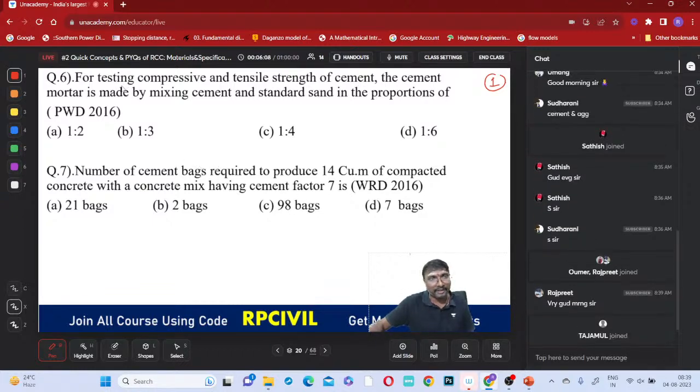Right, Tajamal, good morning. For testing of this compressive strength and tensile strength of this cement, right? For testing of this cement, what is it? Yeah, Satvir also answered correctly. Cement mortar is made by mixing the cement and standard sand in the proportion of, right? This is 1:3 proportion we are going for, right?